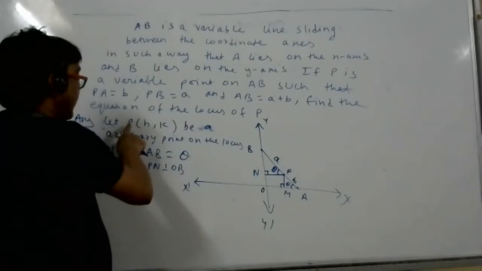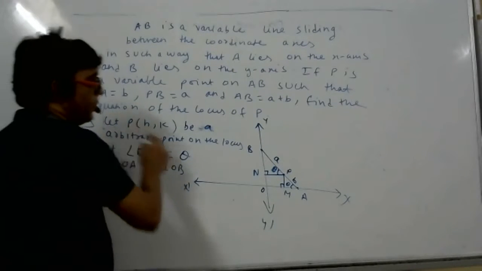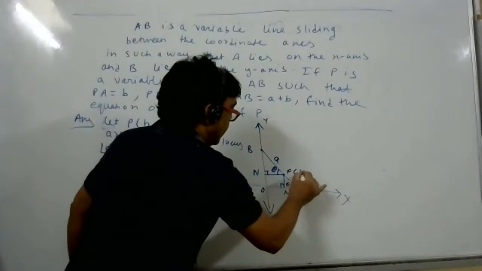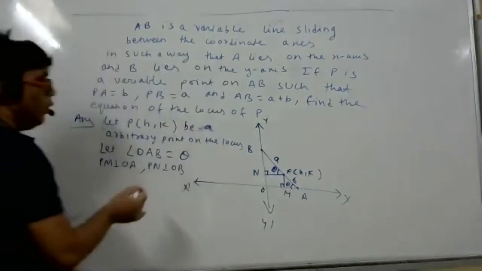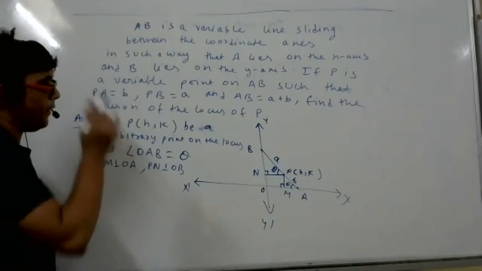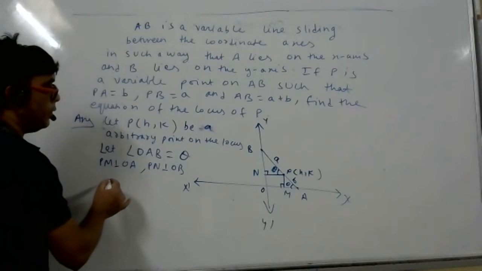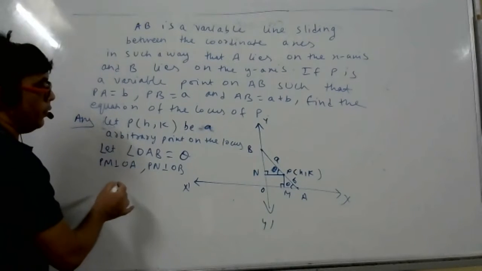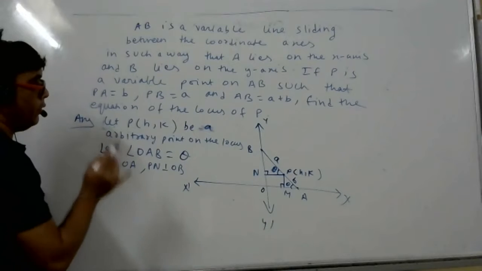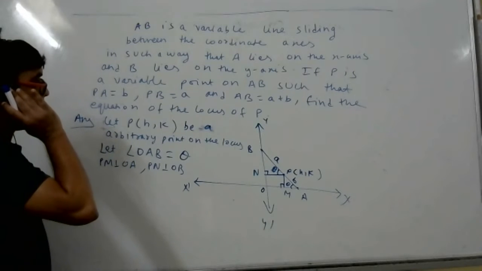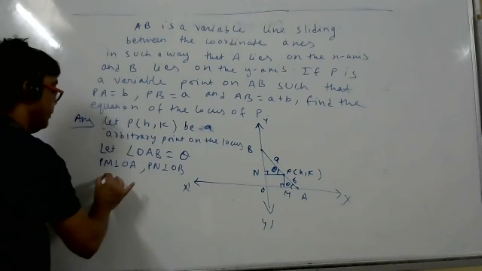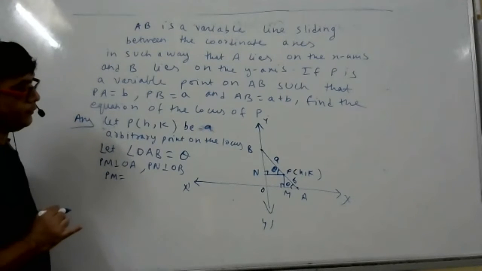Sorry. P is how much, student? P is h comma k, right? Yes, sir. P is h comma k. So please tell me the value of OM. No, not OM, not cos theta. Wait. You tell me the value of PM. PM how much?